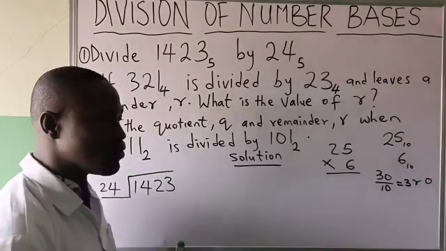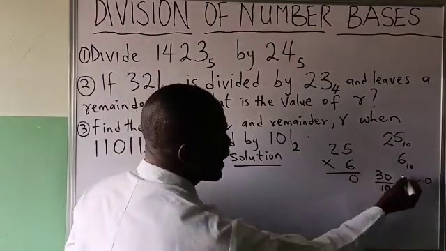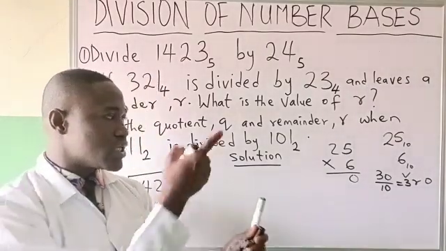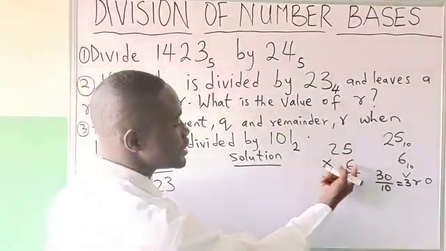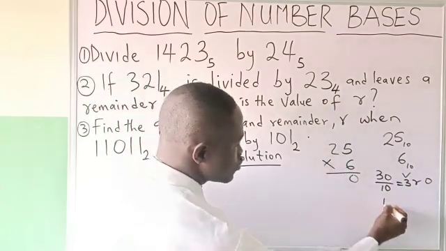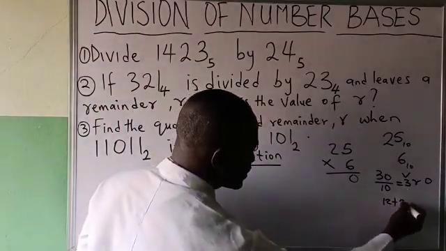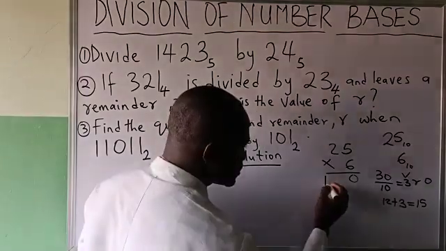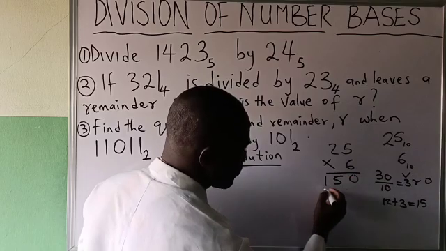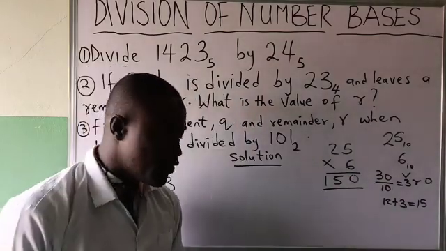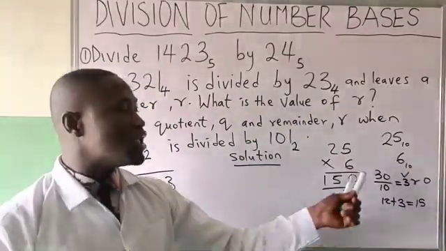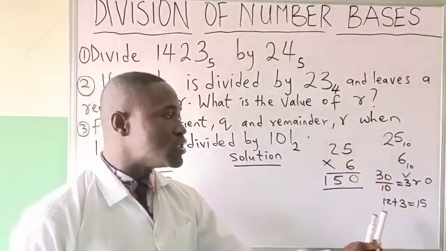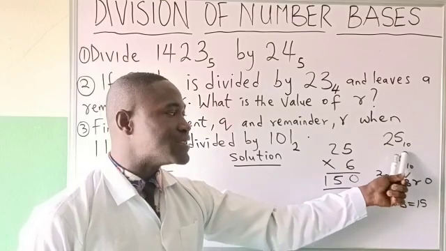That is remainder 0. I will write 0, and carry what it gave me over to the next one. 6 times 2, 12. 12 plus that 3 will give me 15. I will now write 15. That will give me 150. So this knowledge we have here, we use that knowledge, knowing fully well that the number is in base 10.